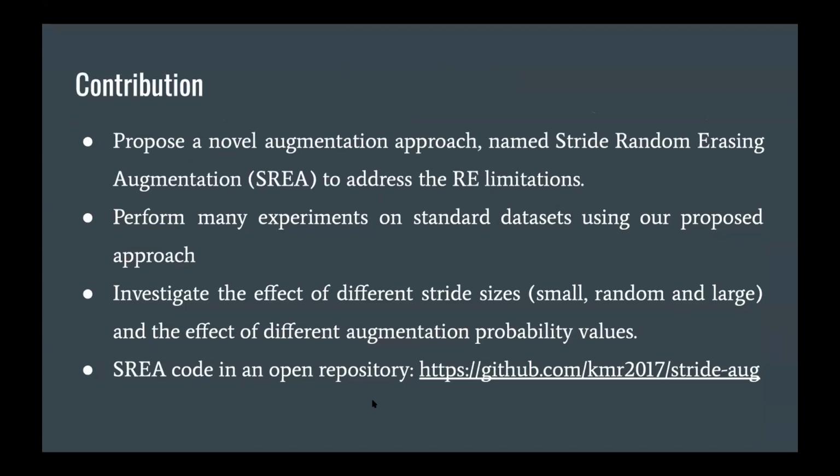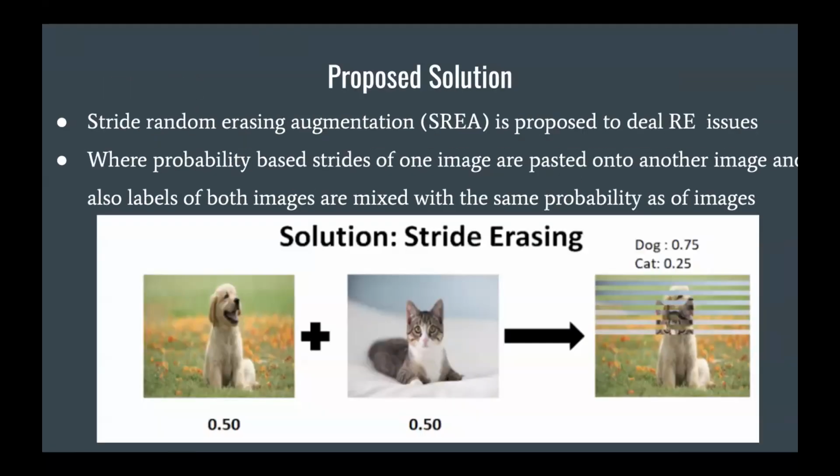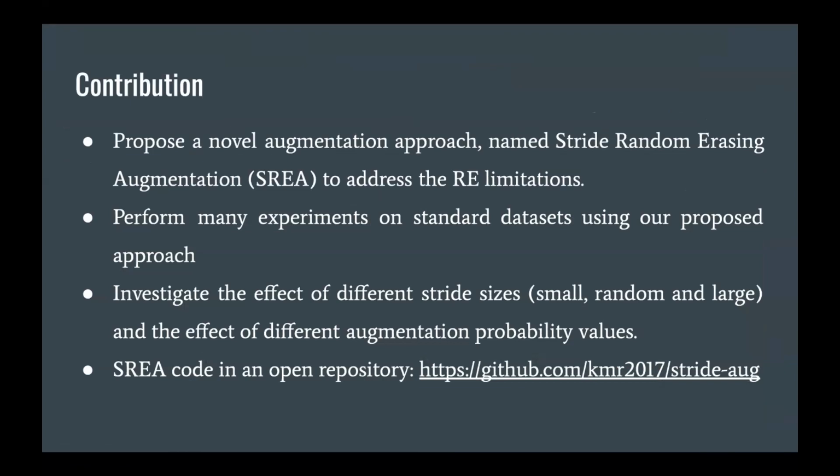And we also check the effect of different augmentation probability. Augmentation probability means what are the chances that stride augmentation will be performed. It's not about the mixing of those two images, it's about how often our stride random erasing augmentation will be performed, right? Lastly, we release our code, which is publicly available on this GitHub repository, so that future researchers can explore it further.